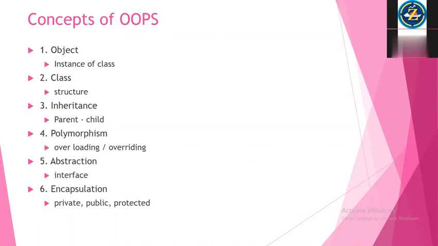Class means it's a structure. Java provides one structure to develop an application, and that structure is what is called a class. Inside a class you can have variables. Variables mean data. Suppose the user is entering some value in the application. For example, you have gmail.com, right?